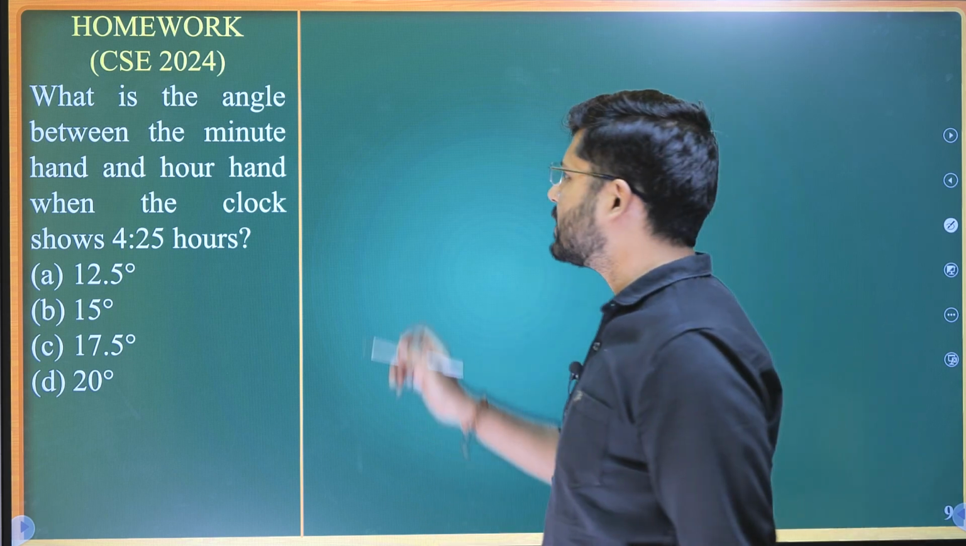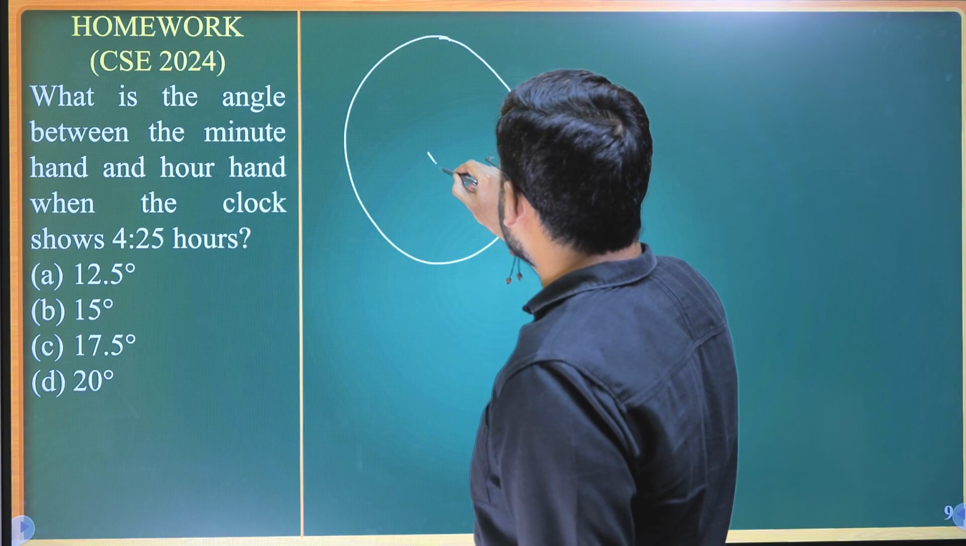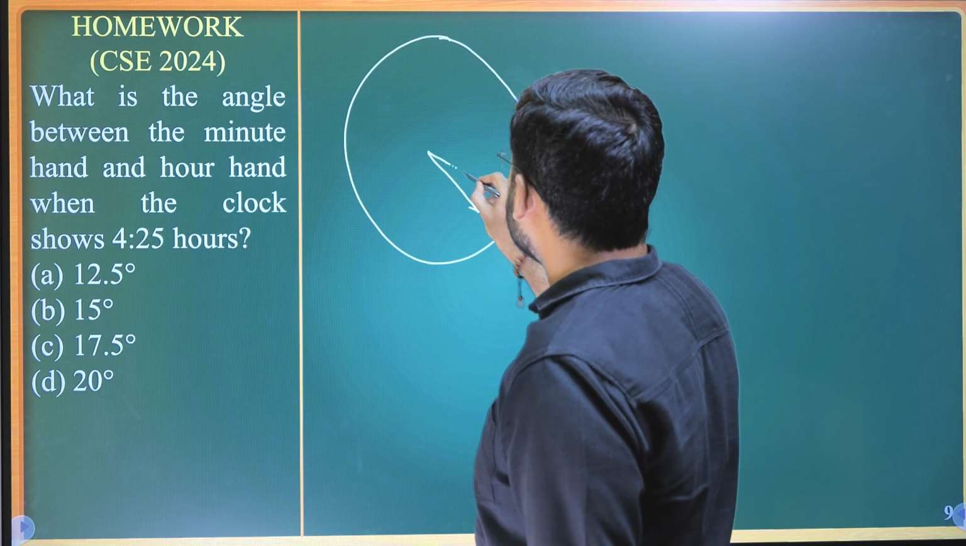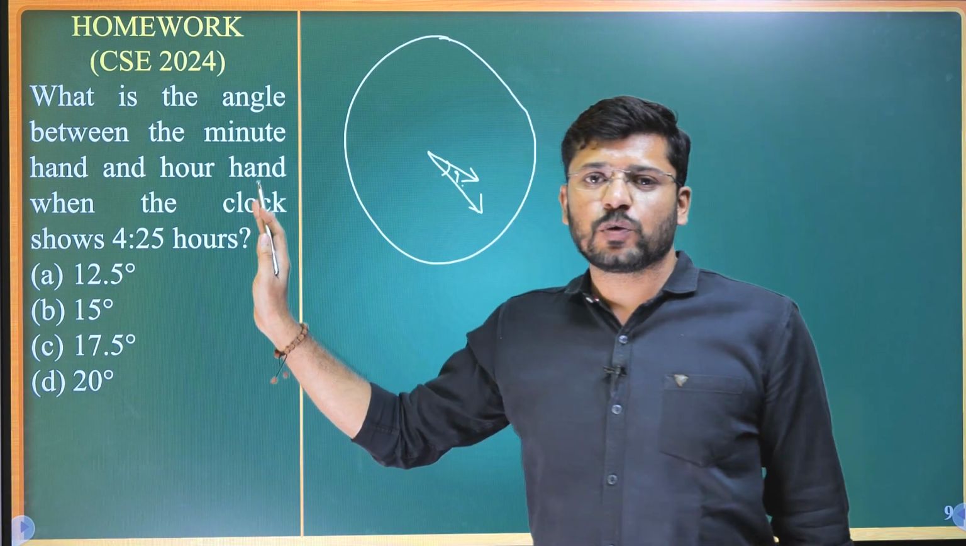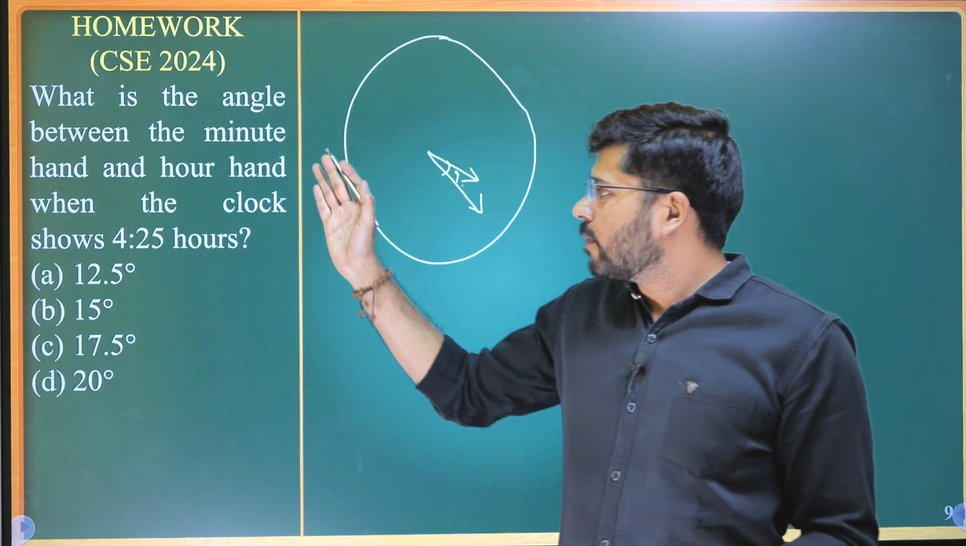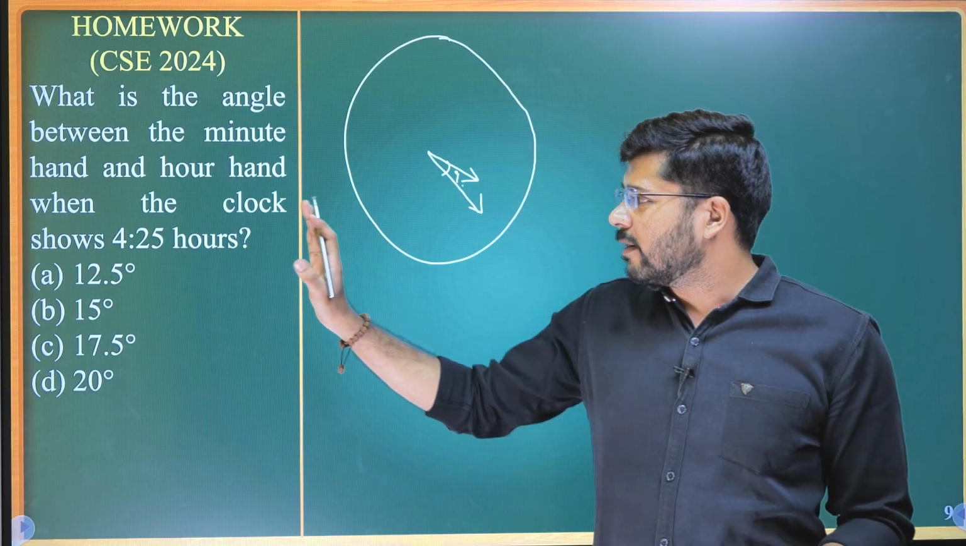What does the question say? In an analog clock, the time is 4:25. So the minute hand is showing here and the hour hand is showing here. And what is the angle between them? So this is the question that this PYQ is asking us. So how to solve this one?